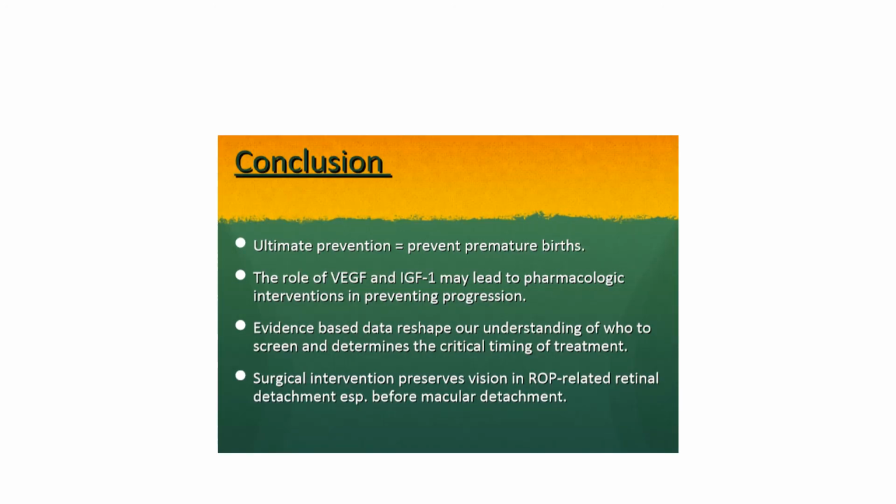Conclusion. Ultimate prevention is to prevent premature birth. The role of vascular endothelial growth factor and IGF-1 may lead to pharmacological interventions in preventing progression. Evidence-based data reshape our understanding of who to screen and determine the critical timing of treatment. Surgical intervention preserves vision in ROP related retinal detachment, especially before macular detachment.